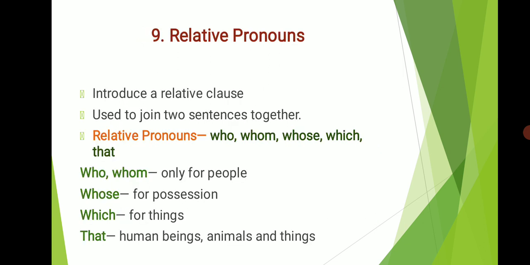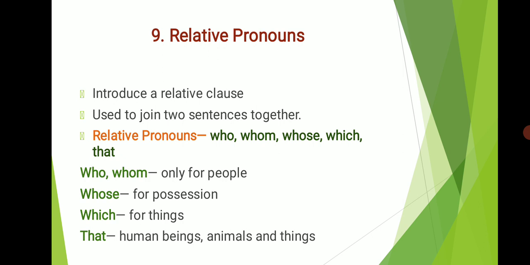The last type of pronoun is called a relative pronoun. Relative pronouns are used to introduce a relative clause. They are used to join two sentences together. Relative pronouns are indicated by the words who, whom, whose, which, and that. Of these relative pronouns, who and whom are used only for people, and whose is used for possession. The relative pronoun whose is used to indicate possession or belonging of people or persons.